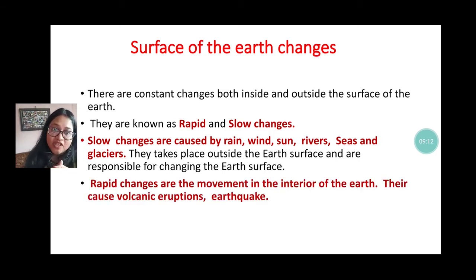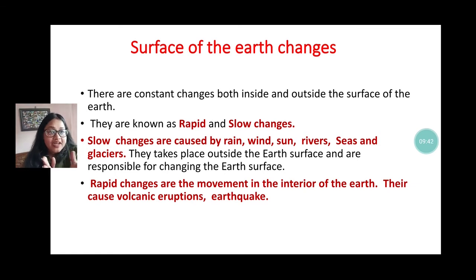What is rapid change? Rapid change is mainly caused by movement in the interior of the earth, like volcanic eruptions, which happen suddenly. Earthquakes are also sudden. Due to this internal movement, earthquakes and volcanic eruptions cause a huge change on the surface of the earth within a short time.